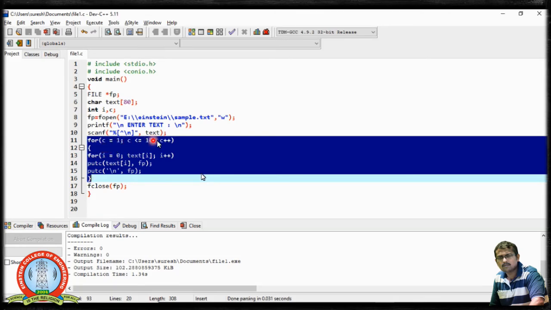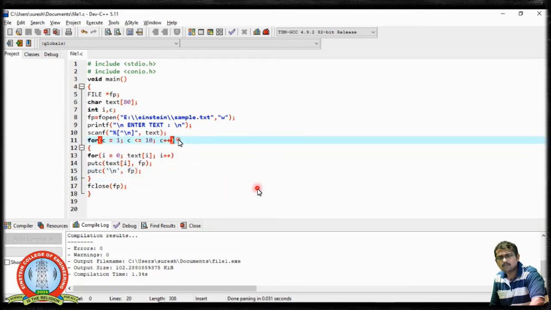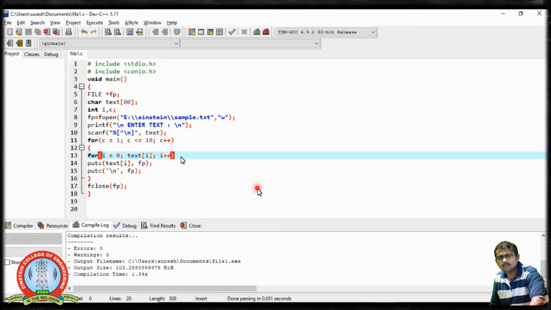This will accept the characters and the for loop executes 10 times, and after executing, the line I am entering over here will be printed 10 times, right? So for i equal to 0, until there are no characters to be read, this keeps executing.